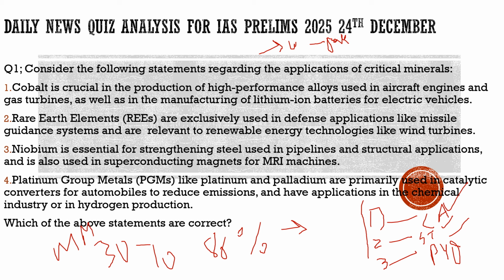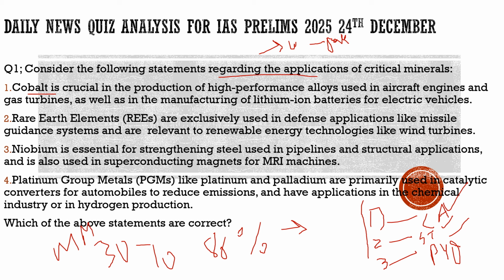So with respect to this, I thought, let's make a different style of question that UPSC can ask with respect to these critical minerals and rare earth elements. So I formatted this question here, and let's try to solve it. The question says, consider the following statements regarding the application of critical minerals. The reason why we are discussing questions like this is that it will give you, first of all, the application of cobalt, where it is being used, and also, as it is part of the critical minerals, how we are dependent on foreign countries.